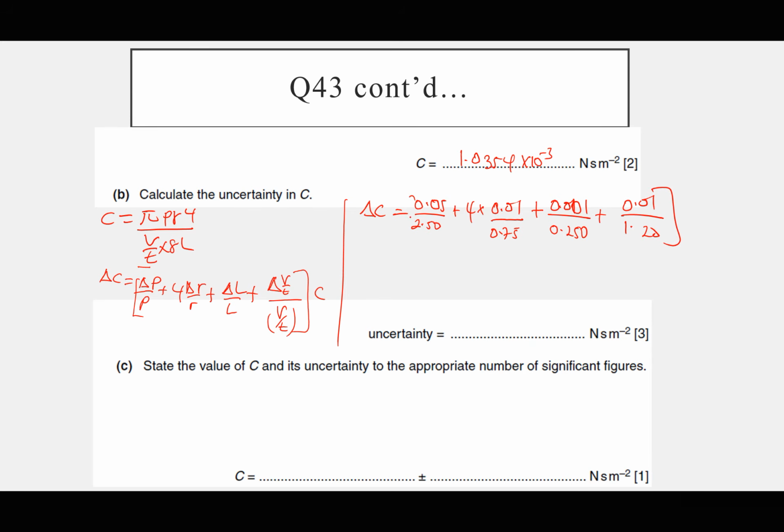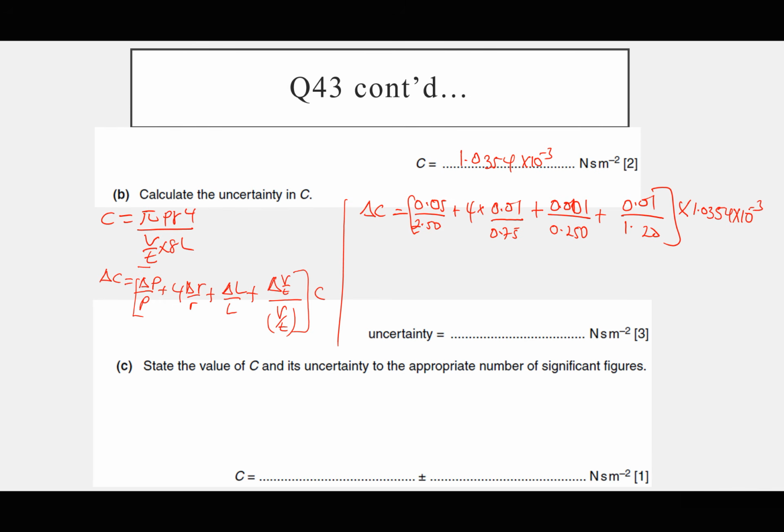Now note that when finding the absolute uncertainties in C, I didn't include the powers of V over T and of P, because they will cancel out each other. The power is on the numerator and the denominator. Then times my value of C, which is 1.0354 times 10 power negative 3. Let's try to press our calculator.